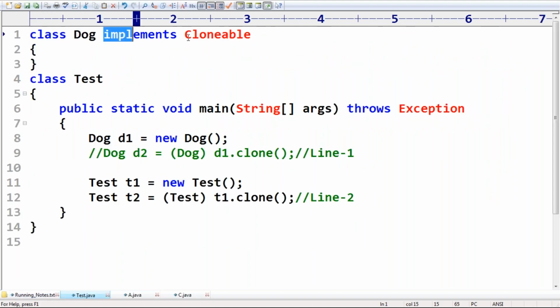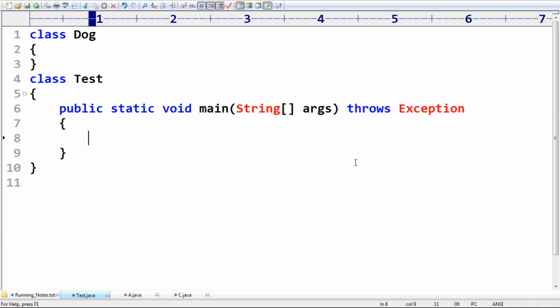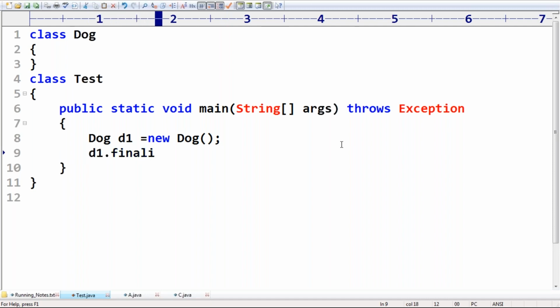Now I'm trying to take class Dog. Now observe this one. Dog d1 is equal to new Dog. No problem. Now my requirement is, here I'm taking the d1.finalize method.